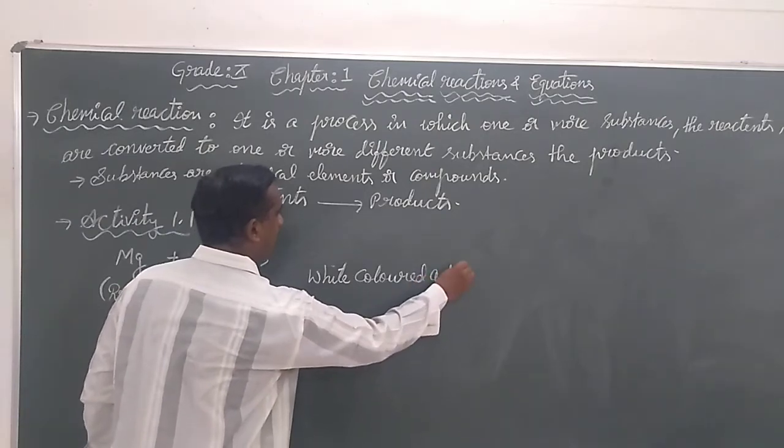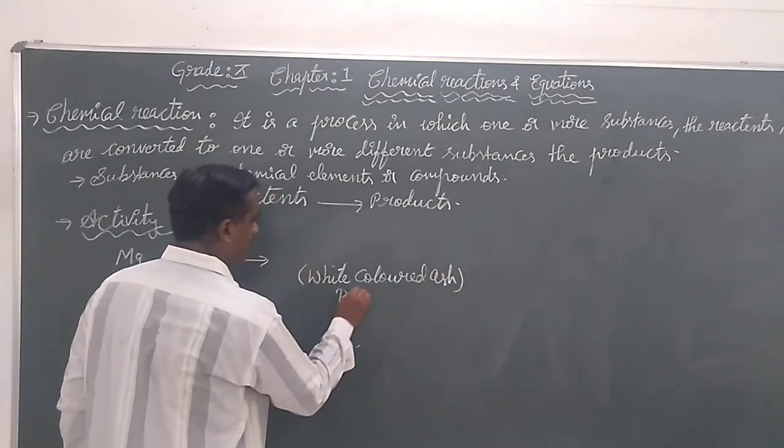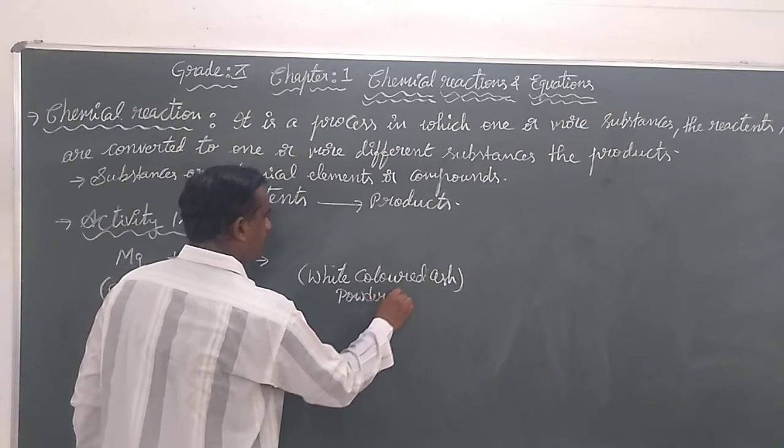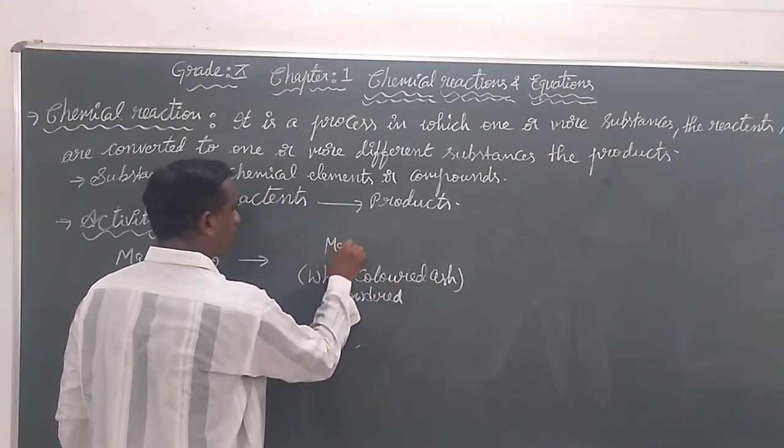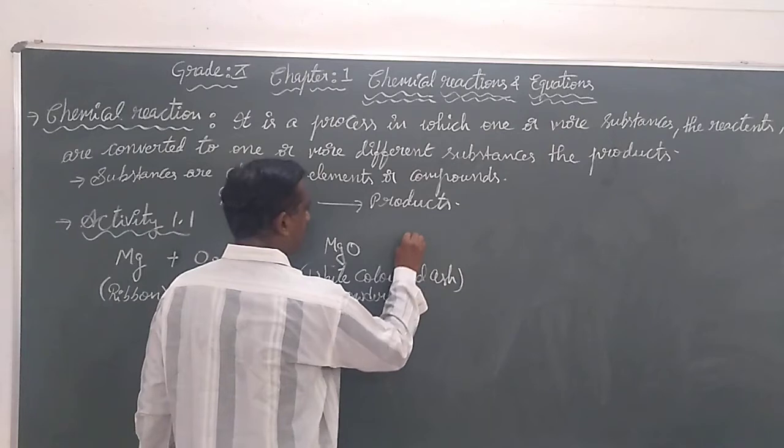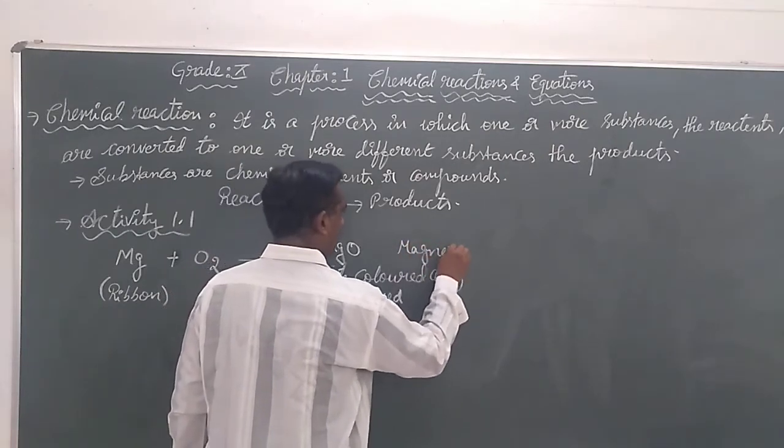This white colored ash, or powdered state, is magnesium oxide.